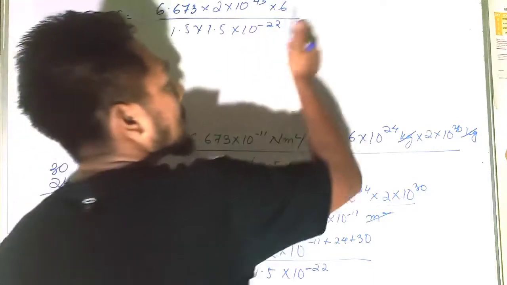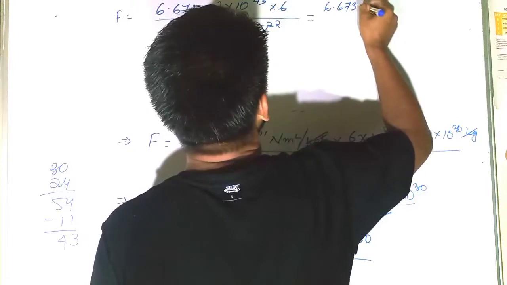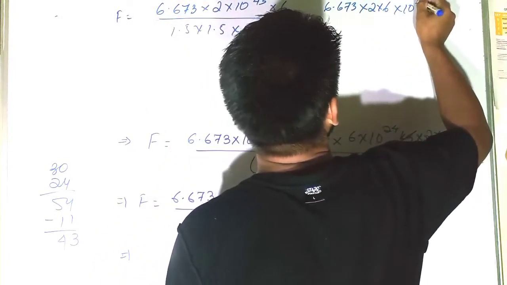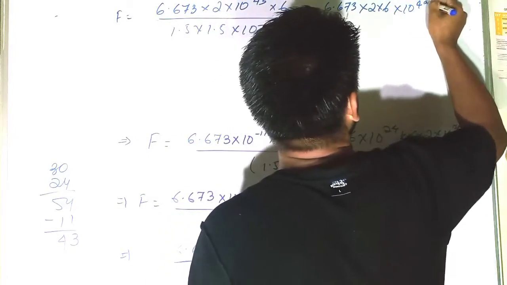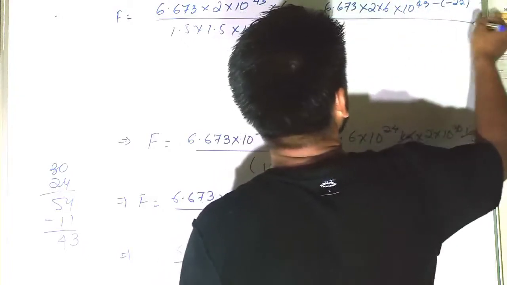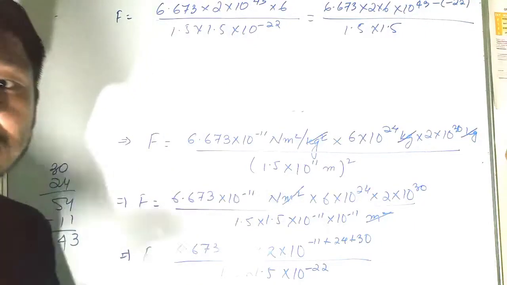So if I multiply this again and write this one, 6.673 into 2 into 6 into 10 to the power 43 minus 8 minus 22, divided by 1.5 into 1.5. I think you're clear about this one.